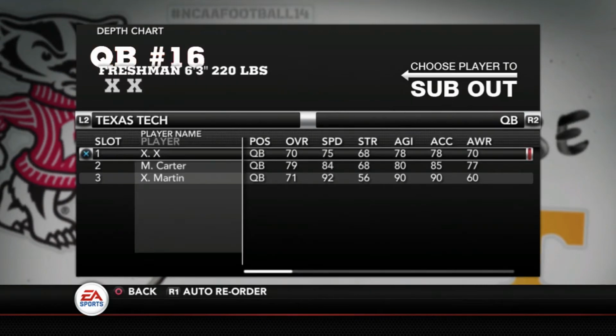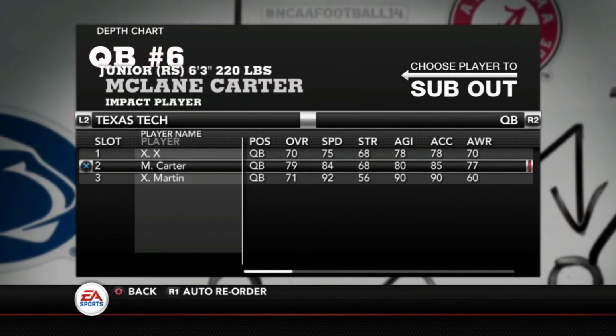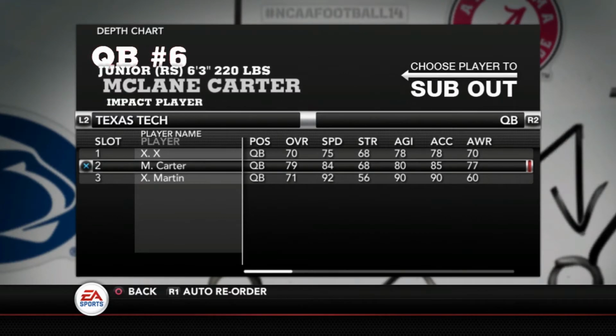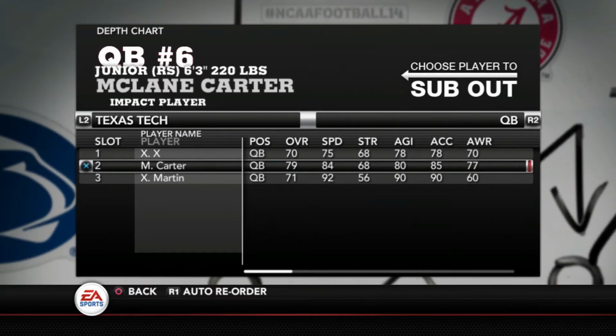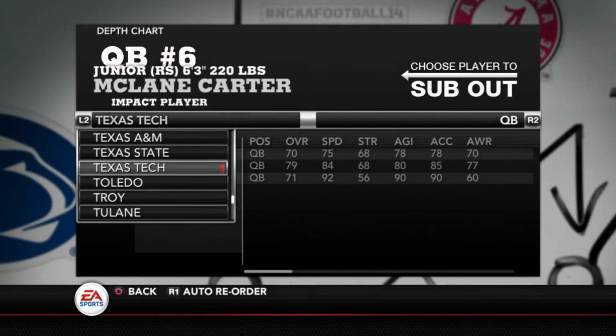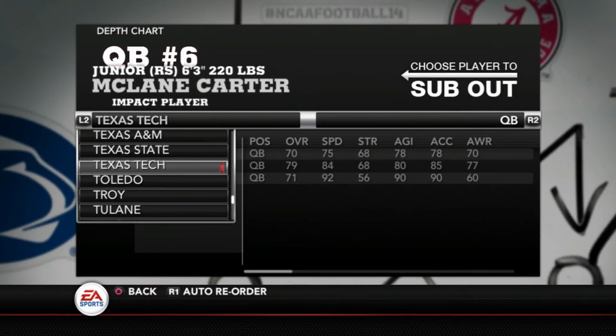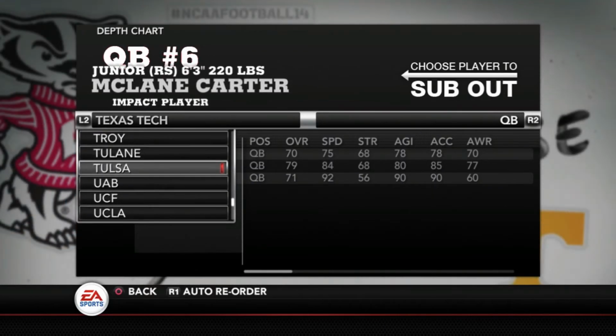Texas Tech, we didn't have anything here. I don't know if I did anything on McLean Carter or not. Possibly I did. Again, this is very early in the process. I haven't done a lot of these teams, really anything on them besides maybe the quarterbacks. So again, yeah, very early in the process. There will be adjustments for a lot of these teams.